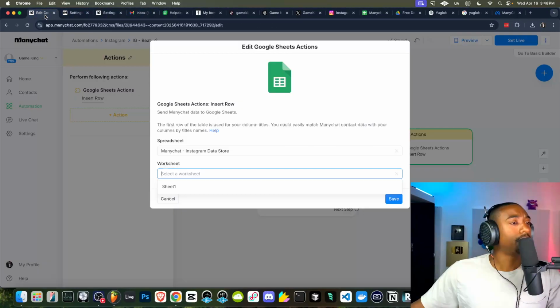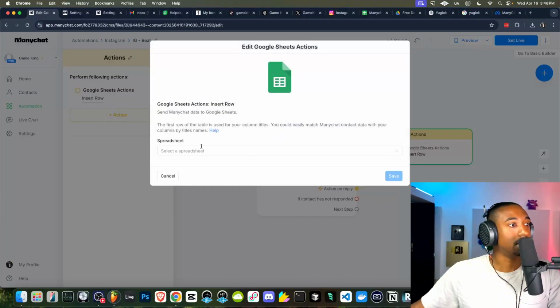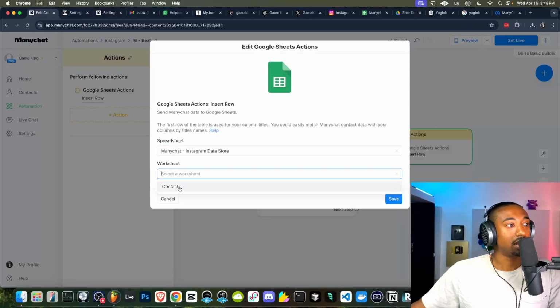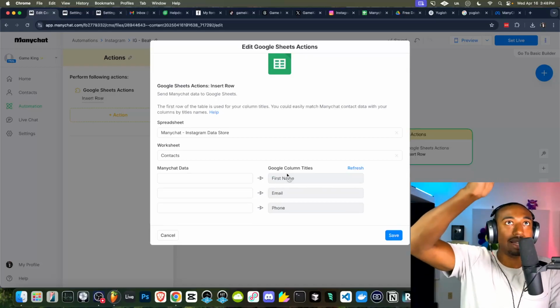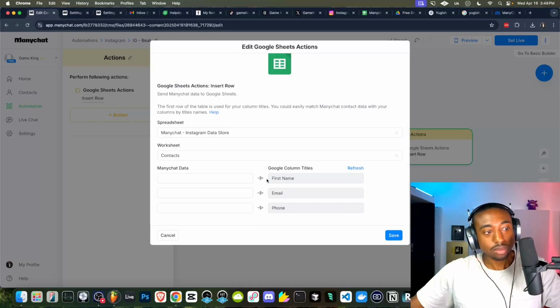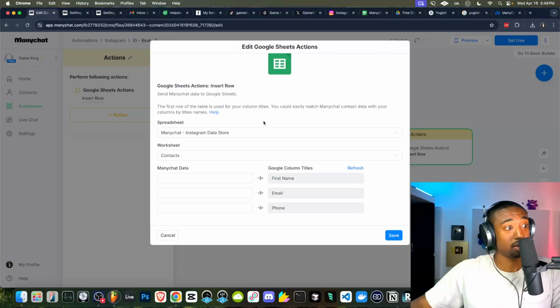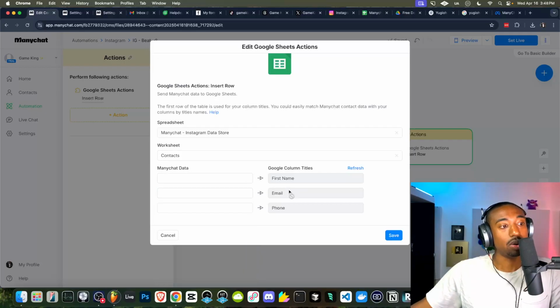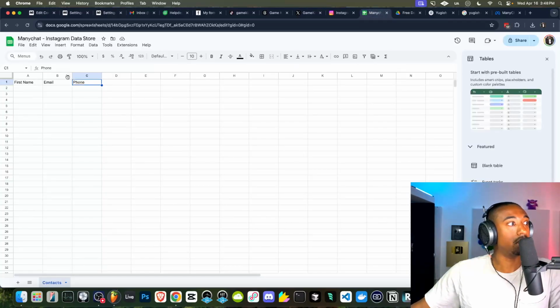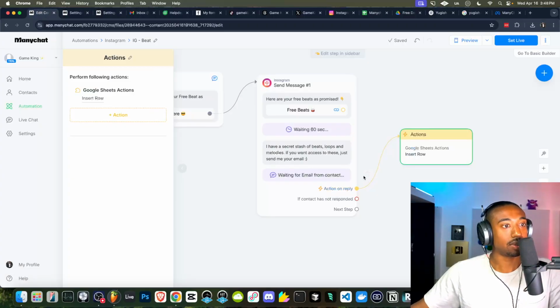Okay, so let's go over here. Now I'm going to refresh this just so it has the proper names that we just did. So boom, boom. It's going to say which sheet. Okay, I'll just say the contact sheet. And then it reads the columns of your Google spreadsheet. So what we want to do is at this specific step, we're collecting the email. So we have to go to where it says ManyChat data, click here and select email, because that will go into the email column of our Google Sheet. Okay, so that's all we have currently is the email. So here, click here, go to email, and then click save.